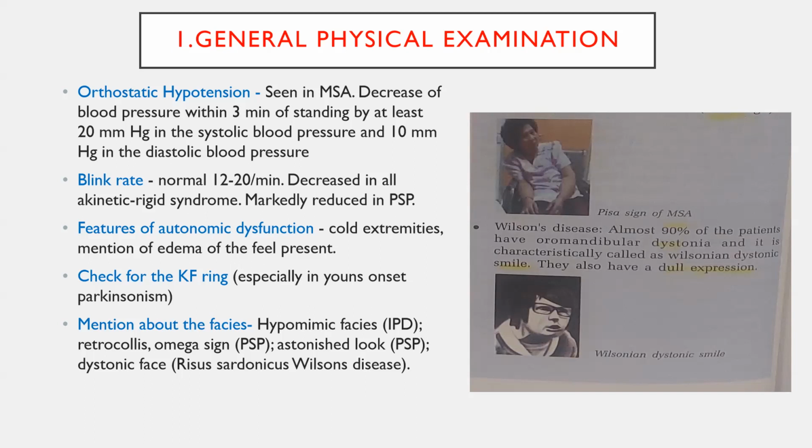Risus sardonicus, that is dystonic faces, can be seen in Wilson's disease. This one on the left side is a figure showing Pisa sign, that is lateral flexion of the trunk. This is seen in MSA, and below mentioned is dystonic facial expression. It is seen in Wilson's disease. That is also called Wilsonian dystonic smile.